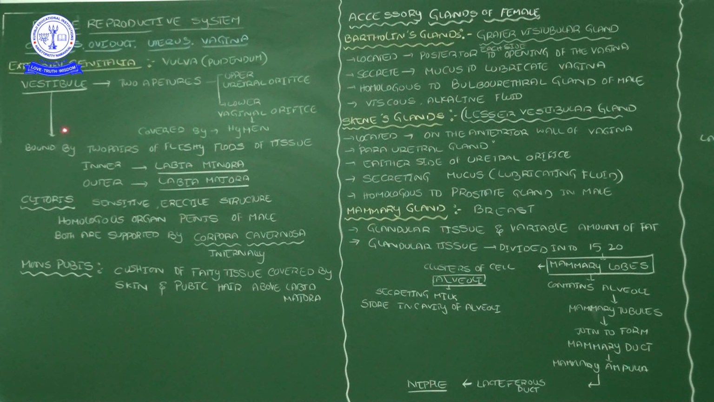Next, the vestibular part of the external genitalia is bounded and surrounded by two pairs of fleshy folds of tissue. One is on the inner side and another on the outer side. The inner fleshy folds are called the labia minora, and the outer fleshy folds are called the labia majora. Inner side labia minora and outer side labia majora.